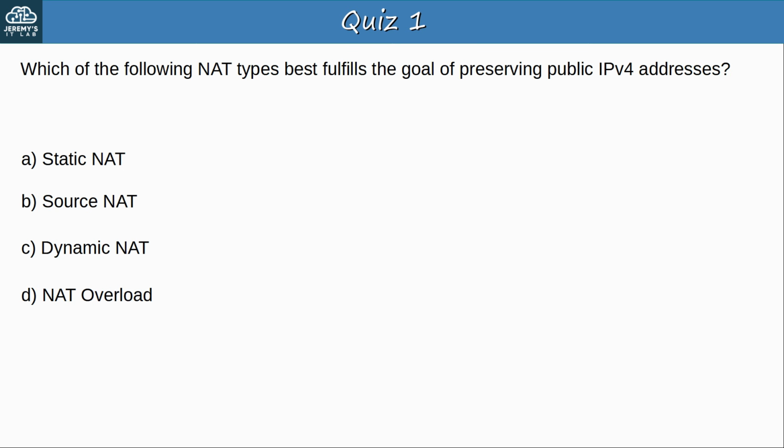Which of the following NAT types best fulfills the goal of preserving public IPv4 addresses? Pause the video now to think about your answer. Okay, the answer is D, NAT Overload, aka PAT. NAT Overload allows many internal hosts to use a single public IP address, because the router keeps track of communication flows using the layer 4 port number. This means most networks only need a single public IP address, instead of each device requiring a unique public IP address. Okay, let's go to question 2.